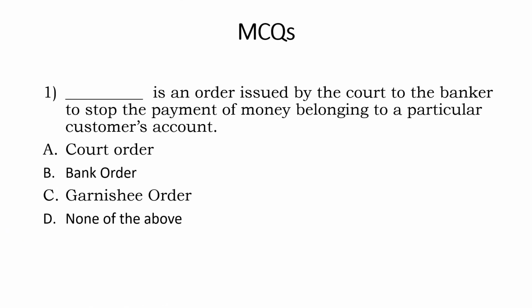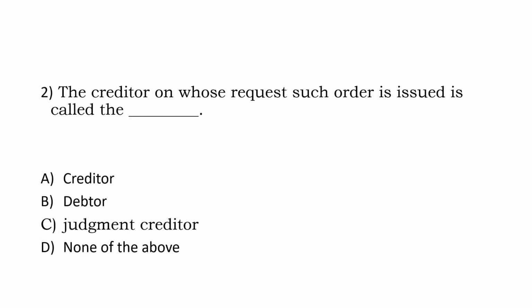MCQs. Number 1, dash is an order issued by the court to the banker to stop payment of money belonging to a particular customer account. A, court order, B, bank order, C, garnish order, D, none of the above. Answer C. Number 2, the creditor on whose request such order is issued is called as A, creditor, B, debtor, C, judgment creditor, D, none of the above.